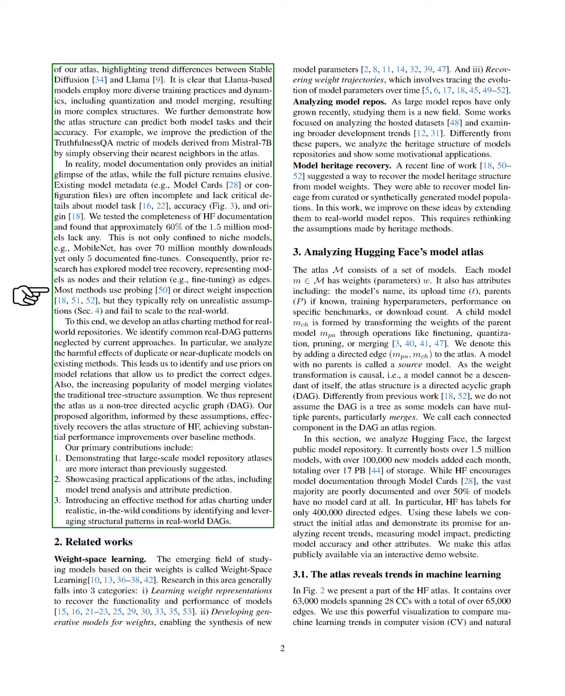We identify common patterns that current approaches overlook, particularly the negative impact of duplicate models. We also recognize that the rise of model merging challenges the traditional tree structure assumption, leading us to represent the atlas as a directed acyclic graph, DAG. Our algorithm, guided by these insights, effectively recovers the atlas structure of Hugging Face, showing significant improvements over existing methods.